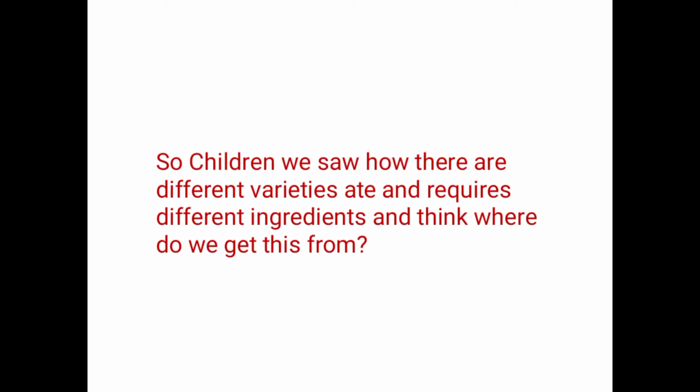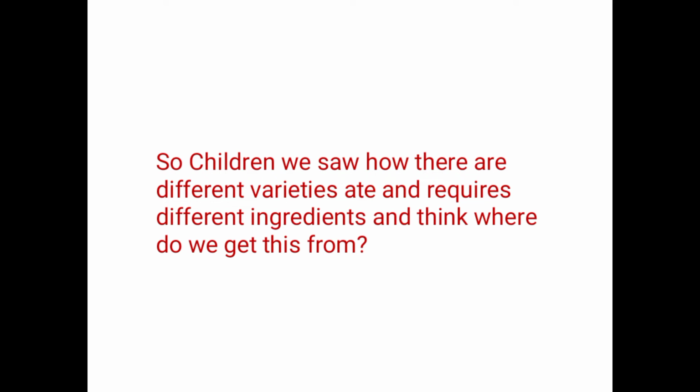Children, we saw how there are different varieties of food that require different ingredients, and think where we get these from. Girjappa and Rahul had four different dishes, and they required so many different ingredients for making them.